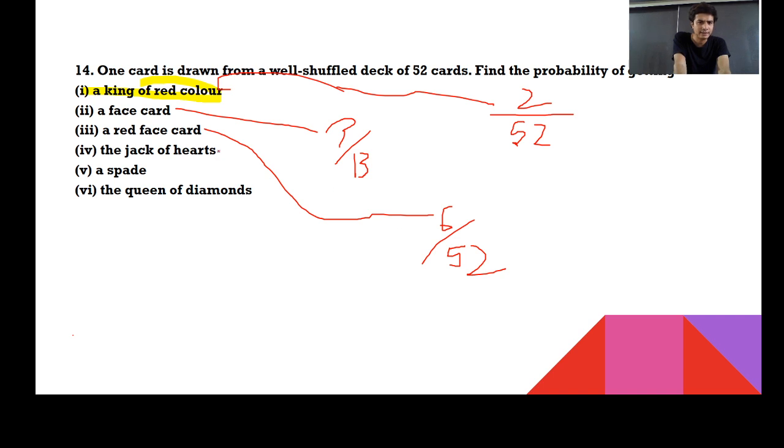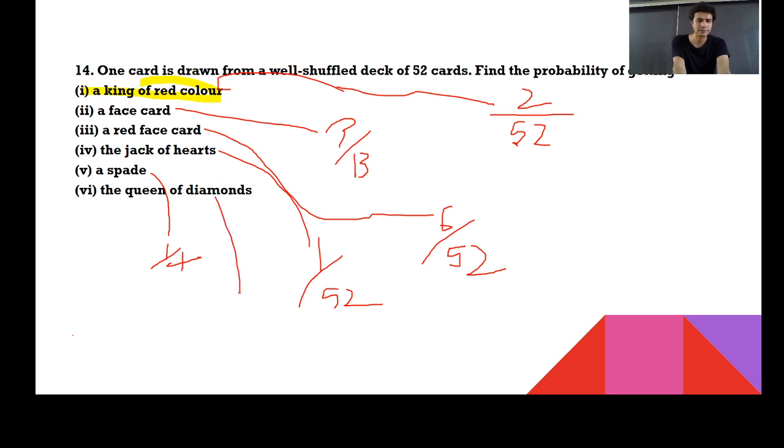A jack of hearts. Only one jack could be there. Total, you have 52 cards. So again, you can say that this probability is 1 upon 52. A spade. Spade means total I have 13 cards upon 52. So this will be 13 upon 52, and 13 upon 52 could be 1 upon 4.